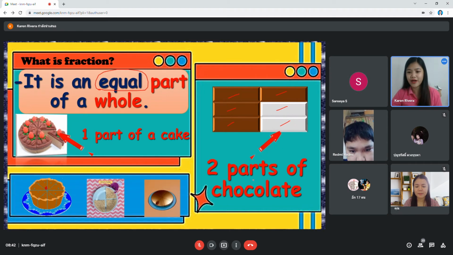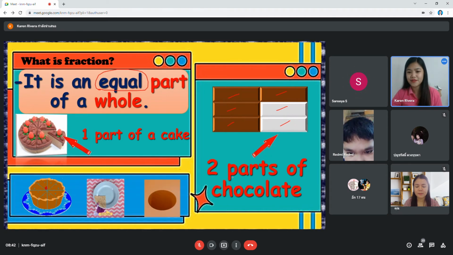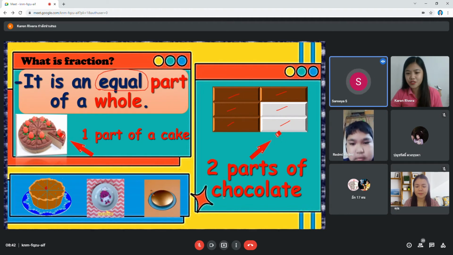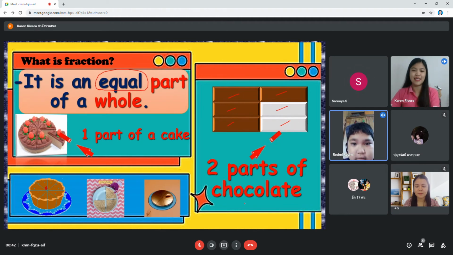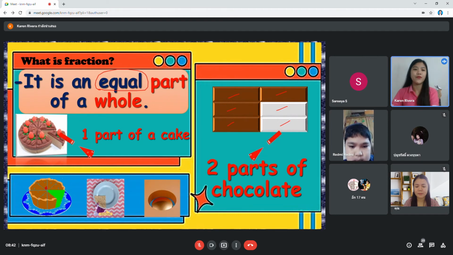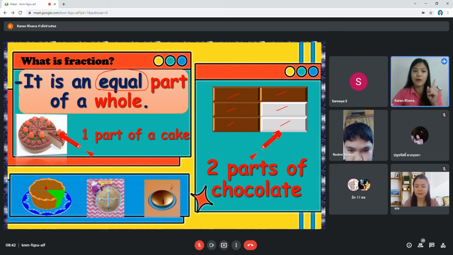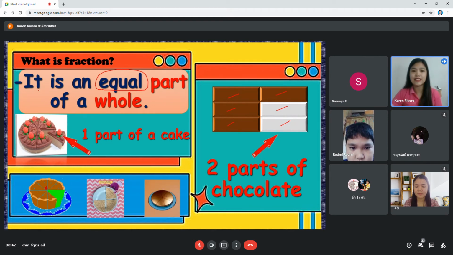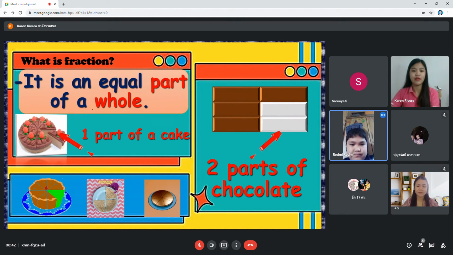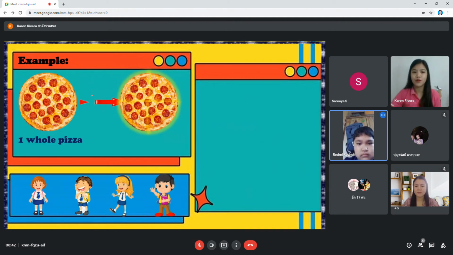Two parts of chocolate. Yes, very good. So we are done with fraction. Remember, fraction is an equal part of a whole. Next, aside from fraction, what is it?